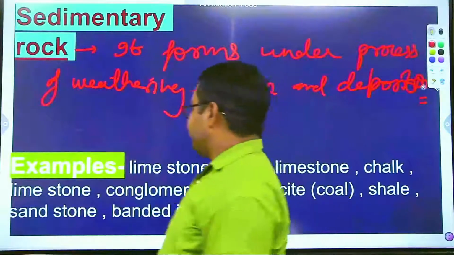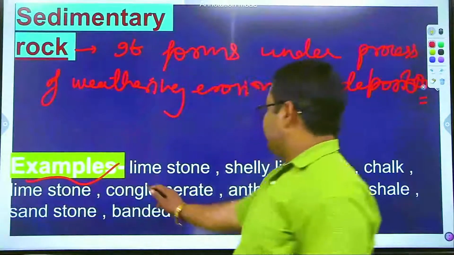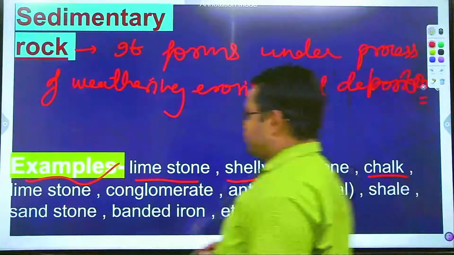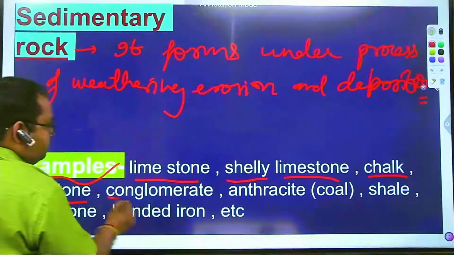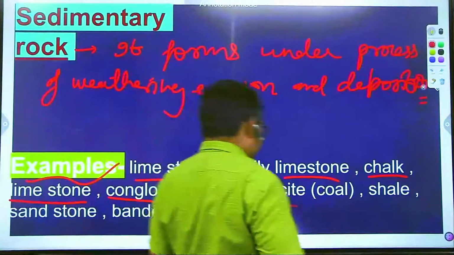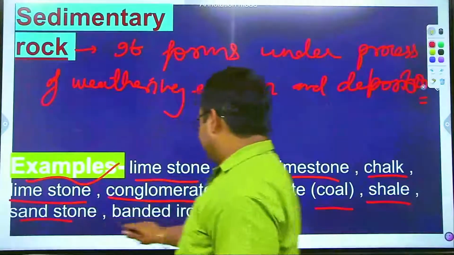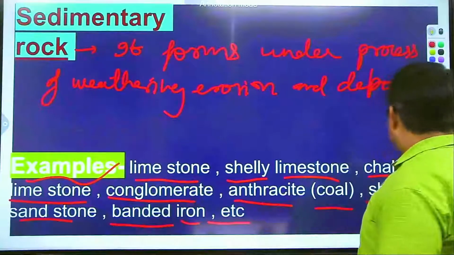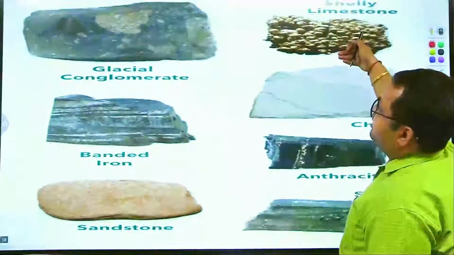Sedimentary rocks. If we talk about the examples of the sedimentary rocks, that is associated to limestone, shelly limestone, chalk, limestone conglomerate, anthracite kind of coal, shale, sandstone, banded iron, etc., are the examples of sedimentary rocks.